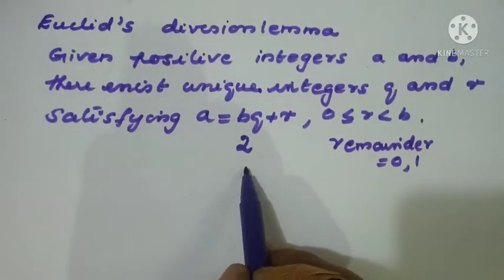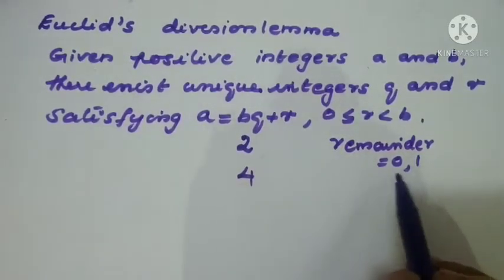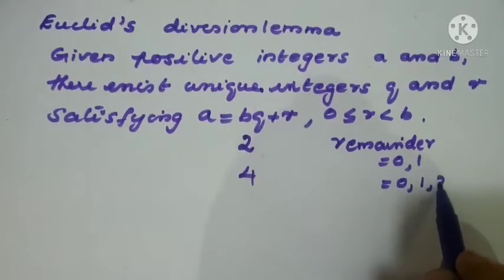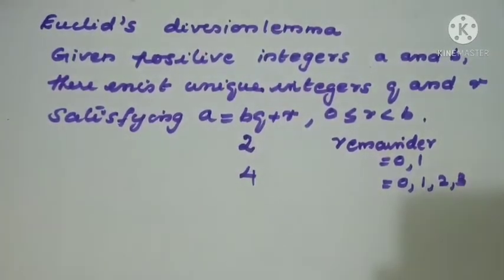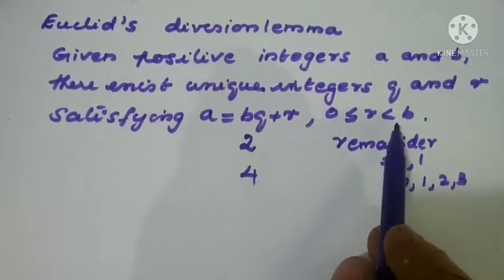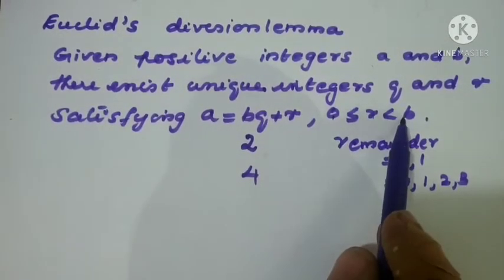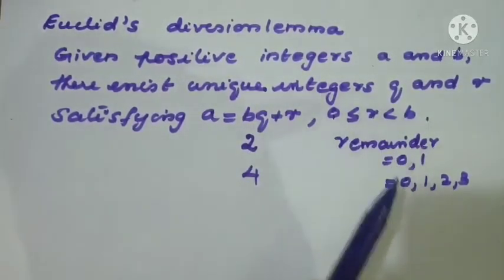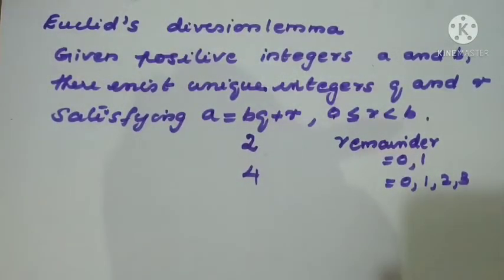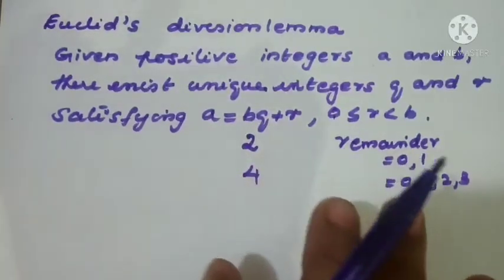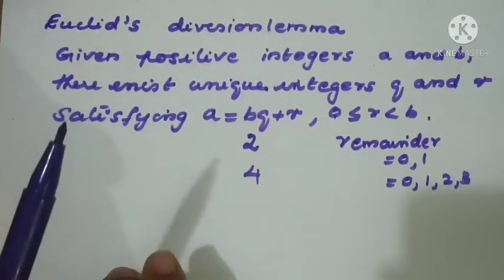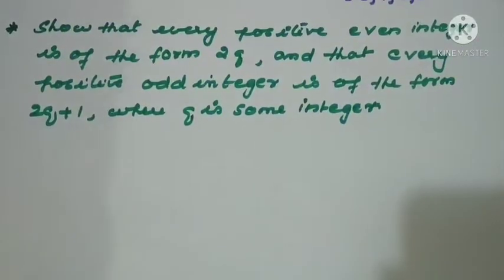When it is divisible by 4, what are the possible remainders you are expecting? It is 0, 1, 2, 3. 4 will never come. So the condition shows that r can be equal to 0 and r is less than b only. r is never equal to b. I think the point is very clear to you. This idea must be clear, then only we can do the next type of problems.